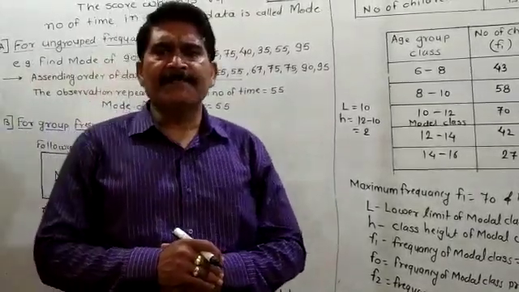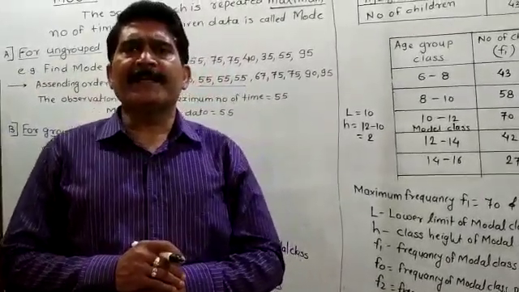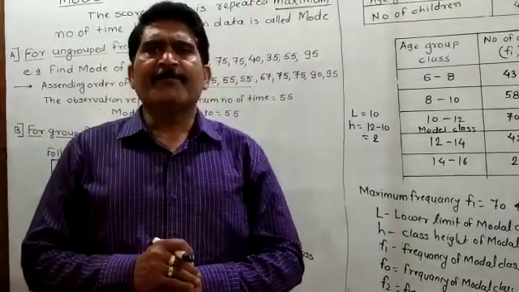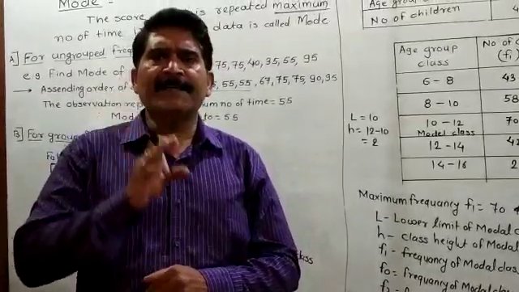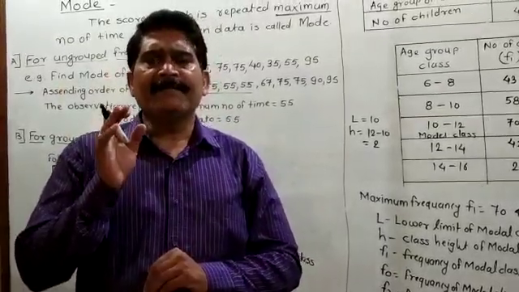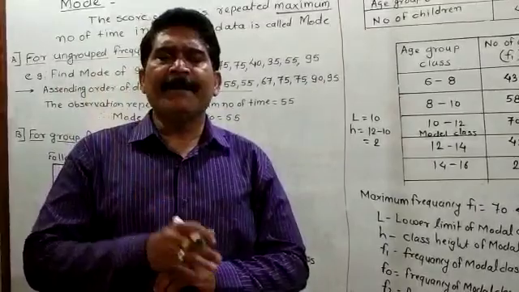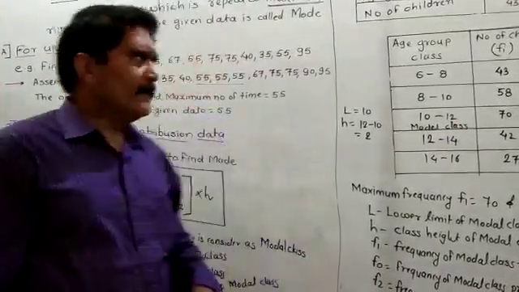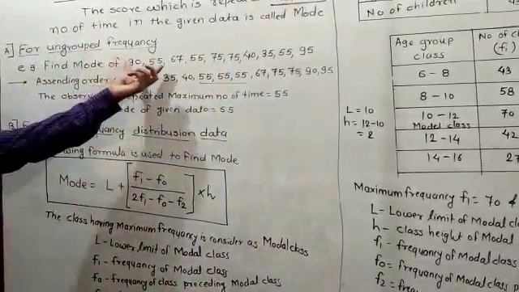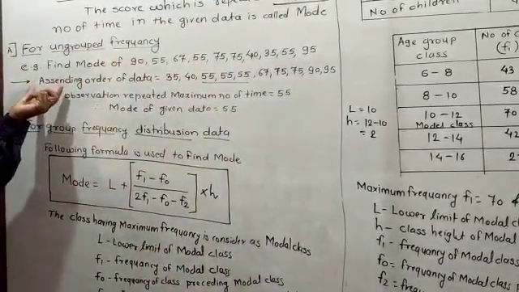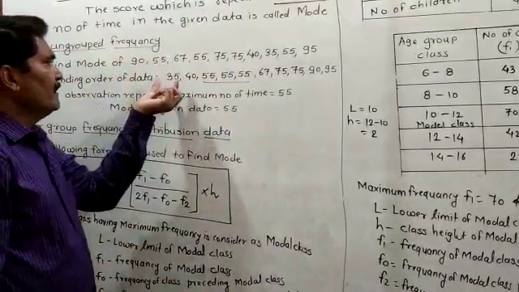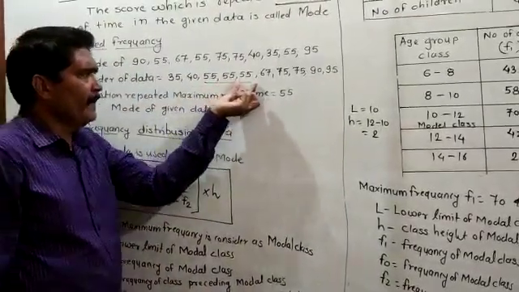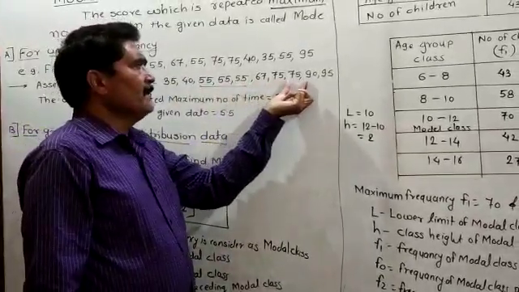If the data is given, at that time you have to write that data either in ascending order or in descending order. If you write it in ascending or descending order, you will easily find out which score is repeating the maximum number of times. So here I am writing the above data in ascending order: 35, 40, 55, 55, 55, 67, 75, 75,